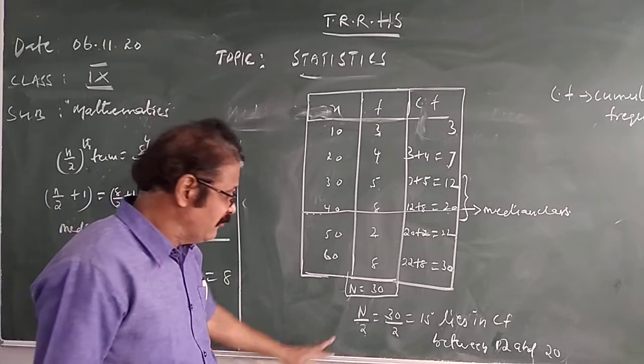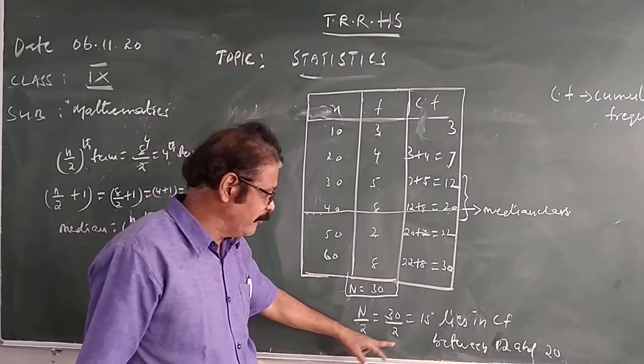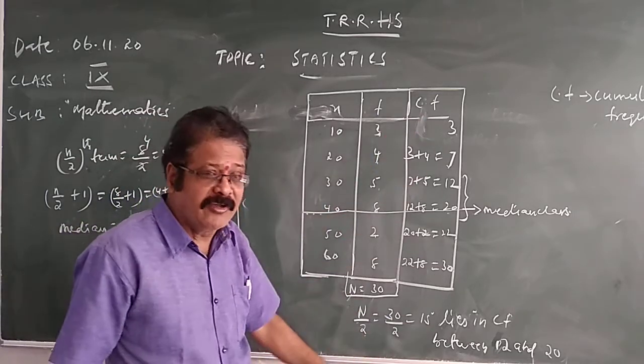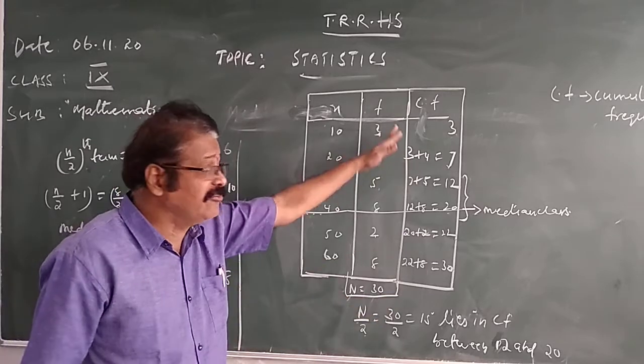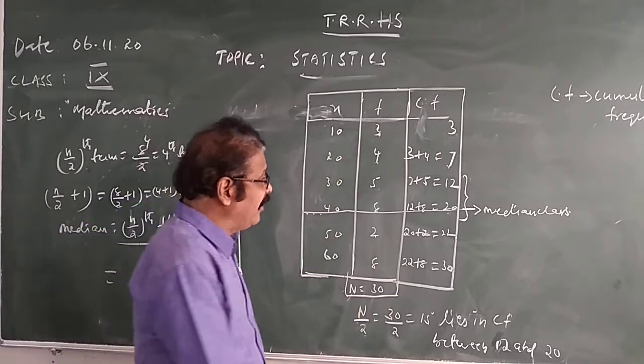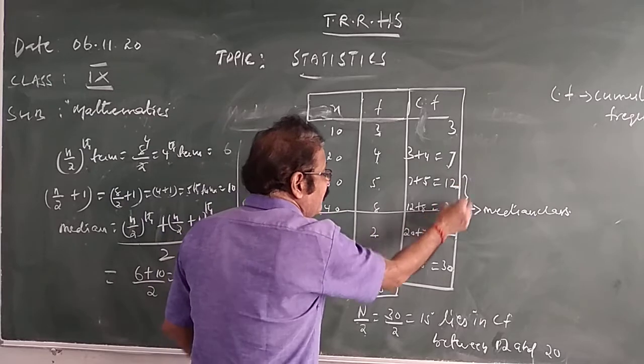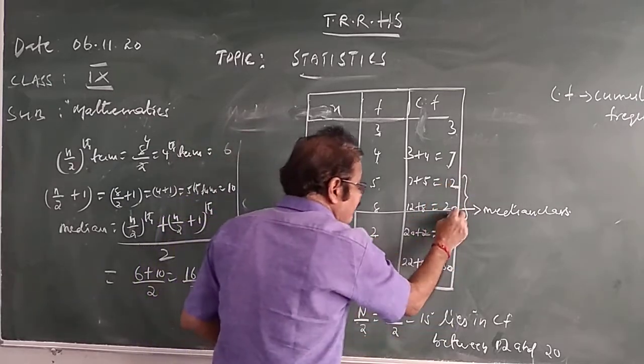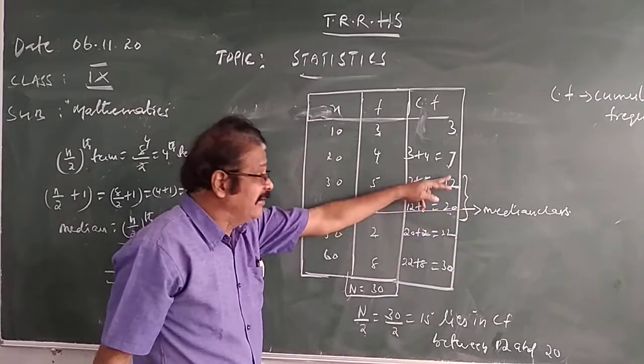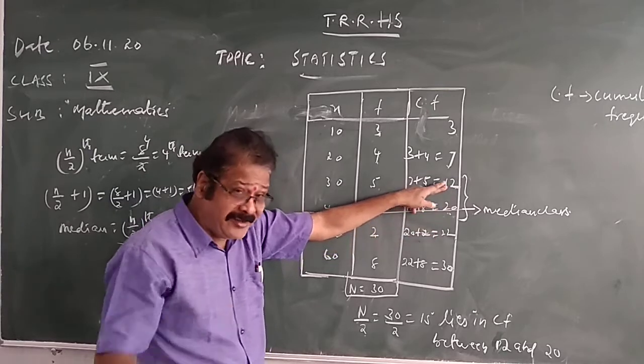N by 2 is 30 by 2, which is 15. You have to check where this N by 2 lies in the CF. So 15 lies in the CF between 12 and 20.